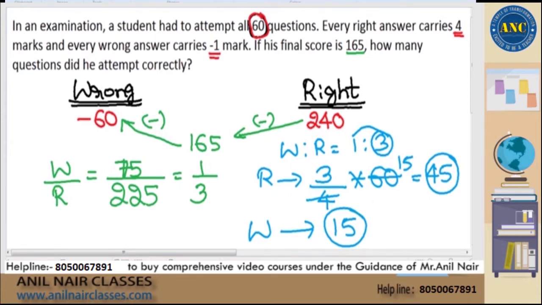Next one. If we did not attempt some questions, the simple answer is data inconsistent, champ. Why will we solve that kind of question when sufficient data is not given in the question? We cannot solve it. I hope it is clear. Next question, fourth one.